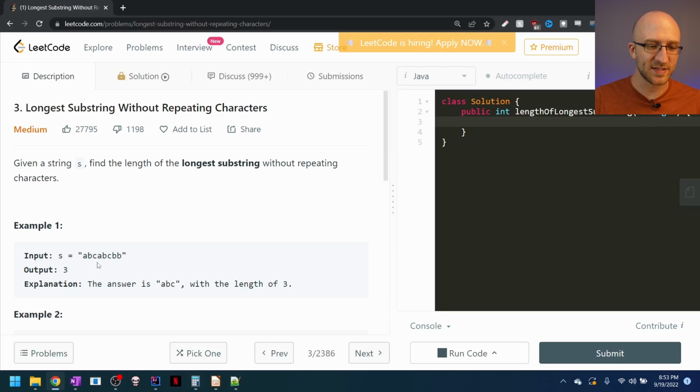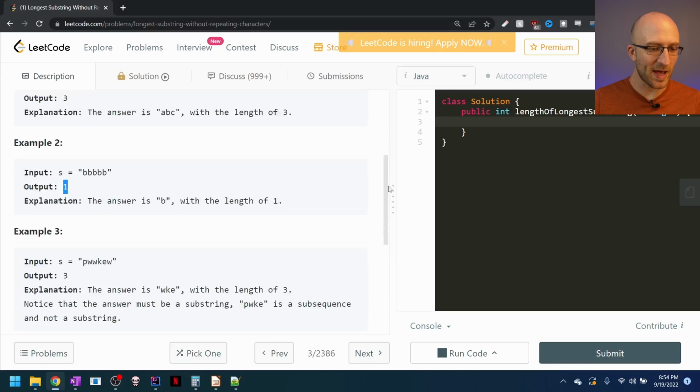One thing to note about this example is that technically the solution could have been BCA also, or CAB. Those are also substrings that don't repeat any characters. But they also just have a max length of 3 anyway, so it doesn't change what our output is. Still, the longest substring that doesn't repeat any characters in this string is just 3.